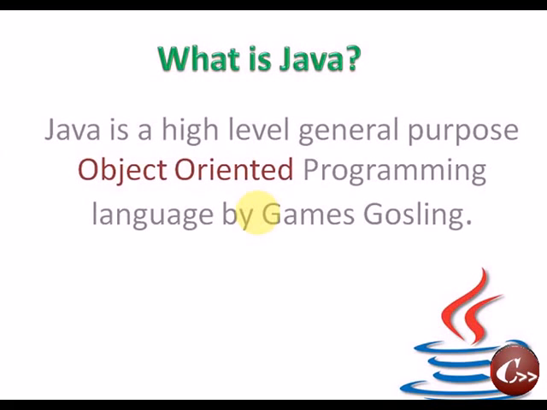There is another fact: any programming language that supports data hiding can be said to be a pure object-oriented programming language. C++ violates the concept of data hiding by using the friend function, so it is not pure. But in Java, there is no friend function. We cannot access the private members of a class from outside, so it supports the data hiding concept 100%. So it is a pure object-oriented programming language.